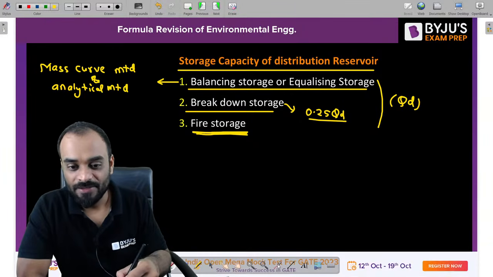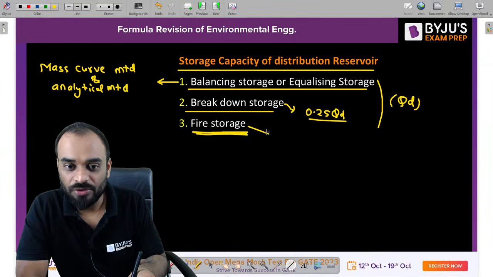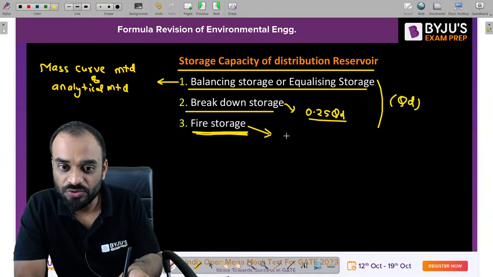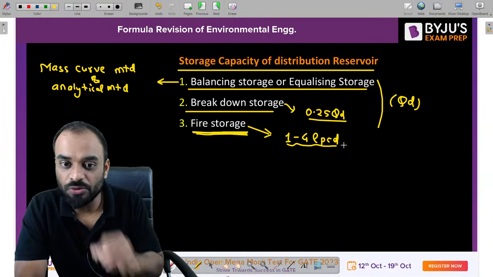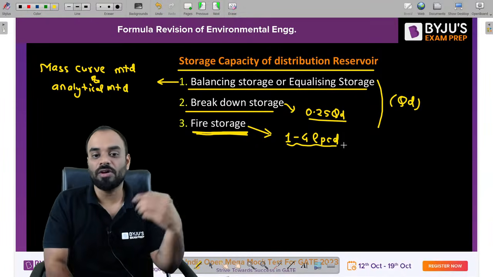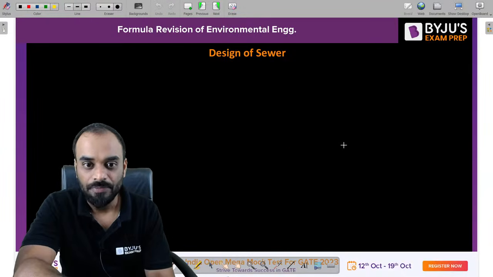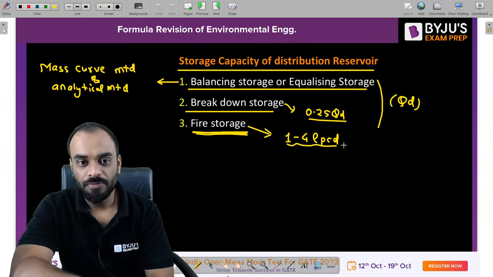If we talk about the fire demand, so fire storage is nothing as it is the amount of water which we have to store, right? In case of fire breakdown you need to supply it, so this value should be in the 1 to 4 LPCD range, right? So that's it guys.